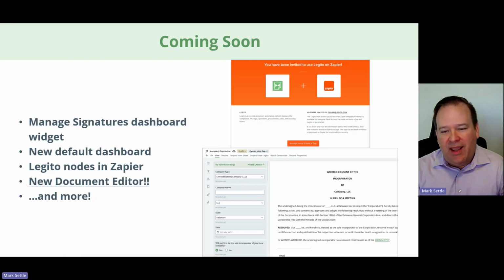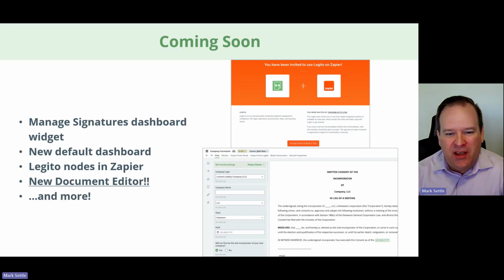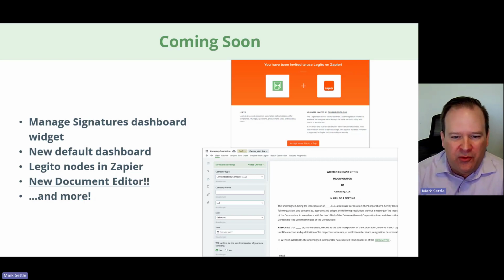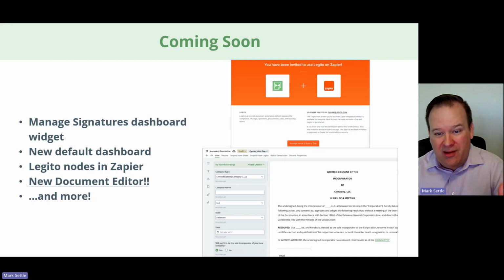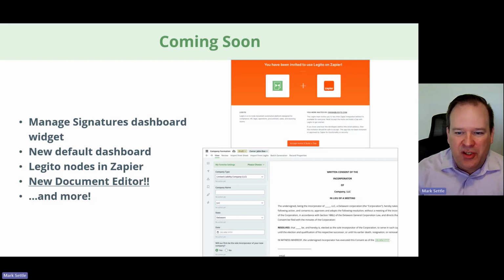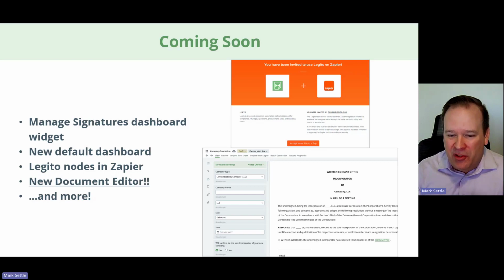Lastly, this was mentioned at Power Up over the summer and continues to be a huge focus for us as we hope to release it here the beginning of the year next year: our updated document editor. And that's going to bring a lot of new features and functionality. I'm not going to talk about all of them here. Of course, we'll have an introduction to that. I've got a screenshot of some of the design, so not the actual thing, but some of the design mock-up, but a few things about this that are important for us.